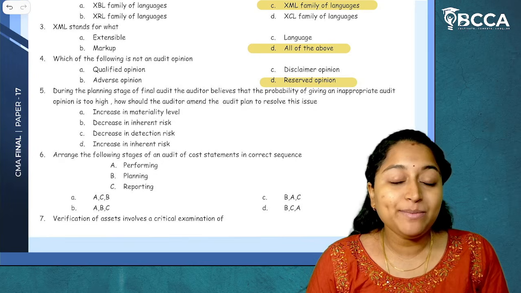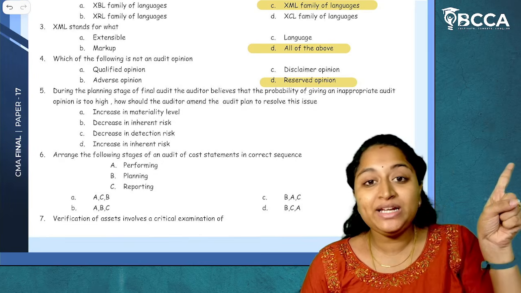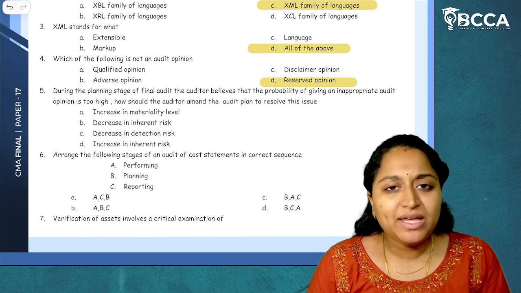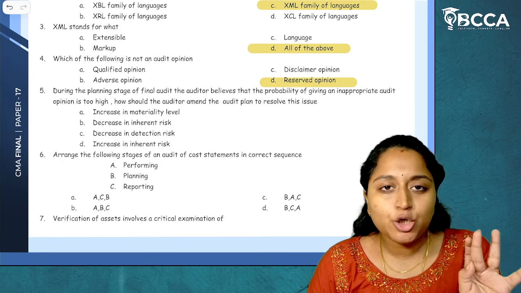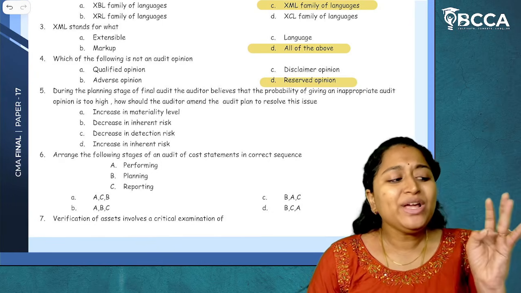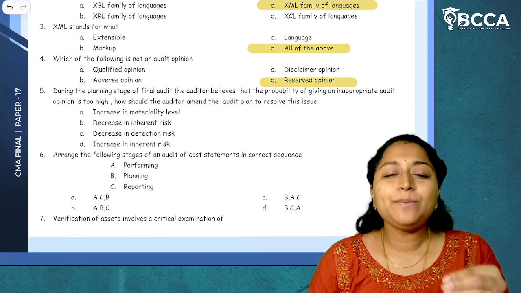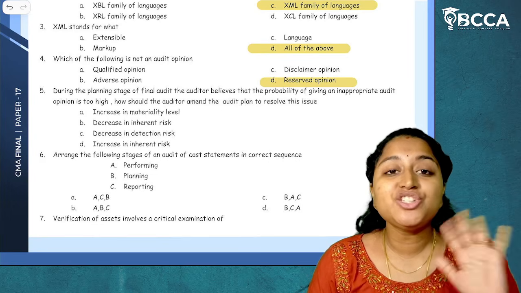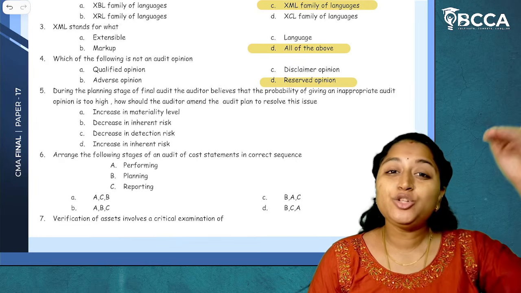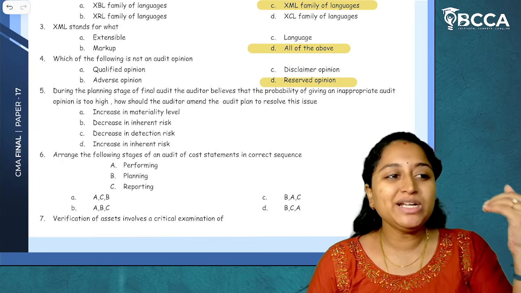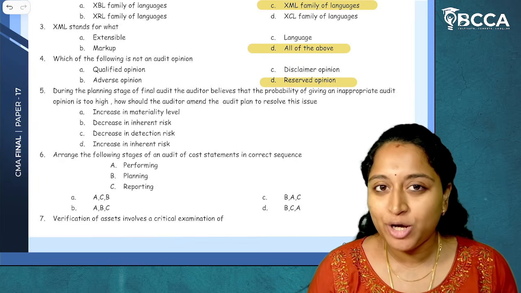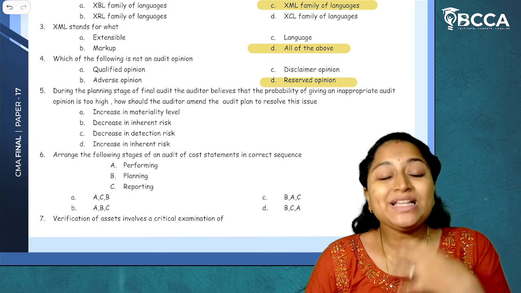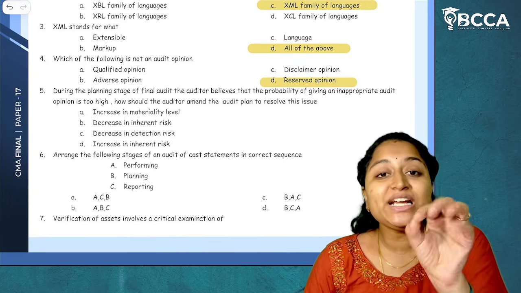Audit opinion can be based on 3 risks. We have seen that in cost auditing and assurance standards as well. What kind of risk can be there in audit? Inherent risk, control risk, detection risk. Now, inherent risk and control risk are based on the internal controls of the organization. Cost auditor can't change anything for it. Those are related to the controls, policies and procedures followed by the organization. But if a cost auditor wants to change one thing, what can they change? They can change the detection risk.